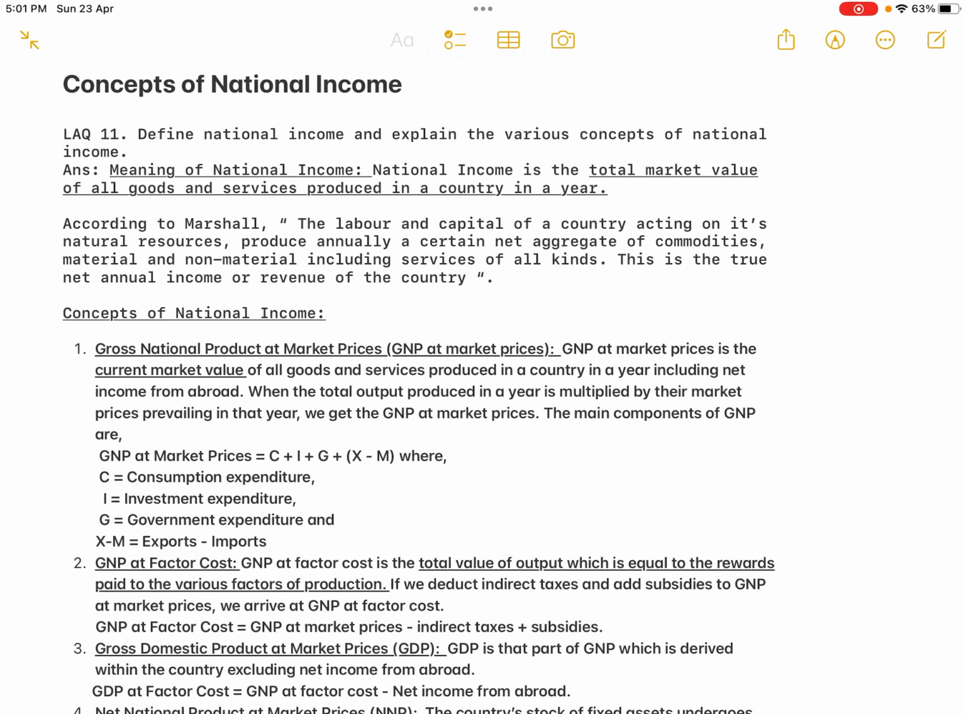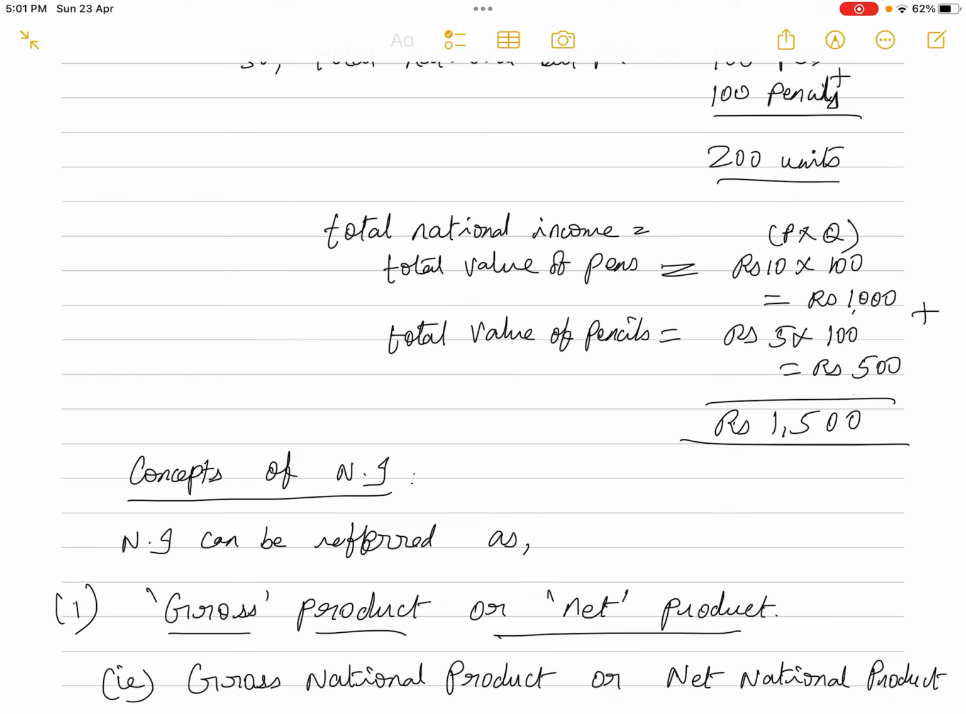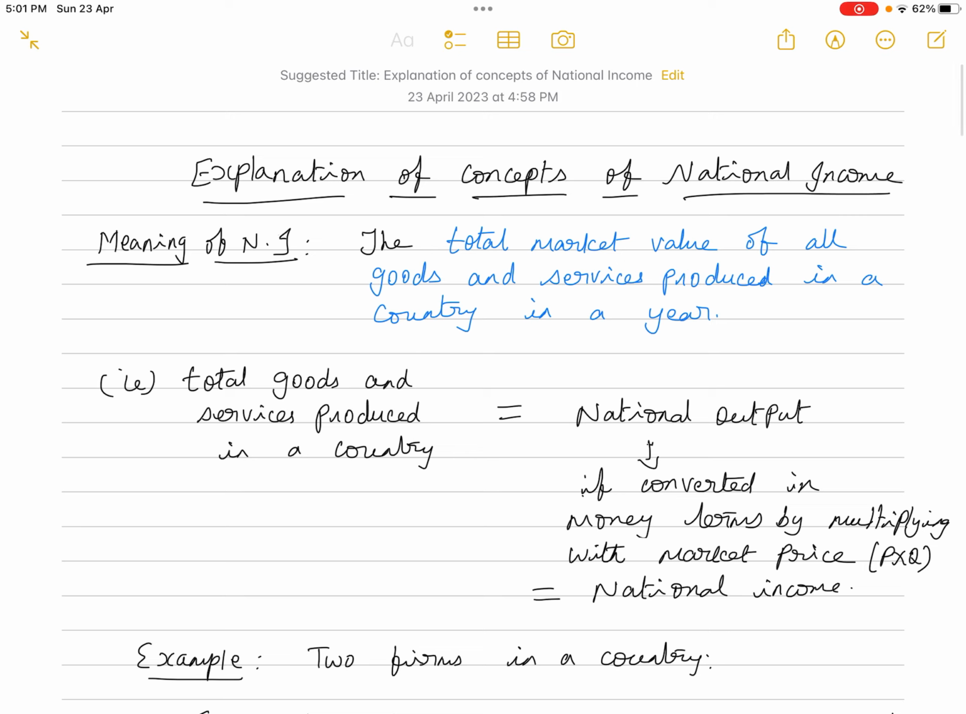So how do we find the market value of all the goods and services? When you convert the national output in monetary terms, using the price of the commodity, that will become the national income of the country. For example, what is the meaning of national income? The total market value of all goods and services produced in a country in a year. I'm giving you a brief explanation along with the answer.